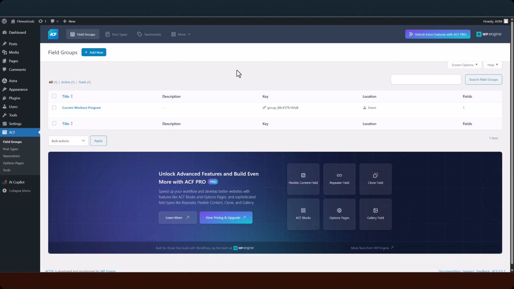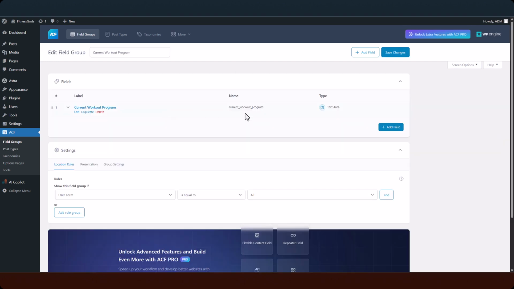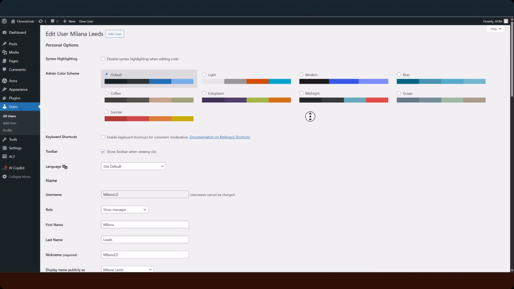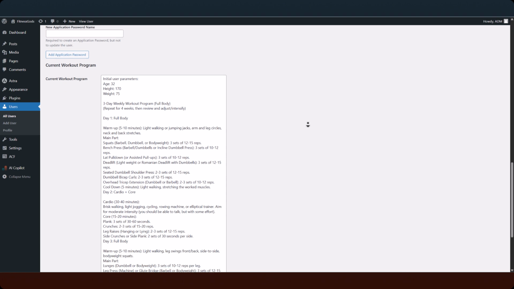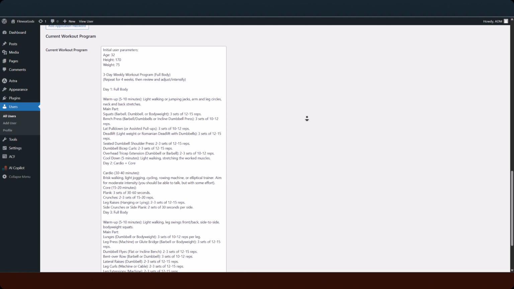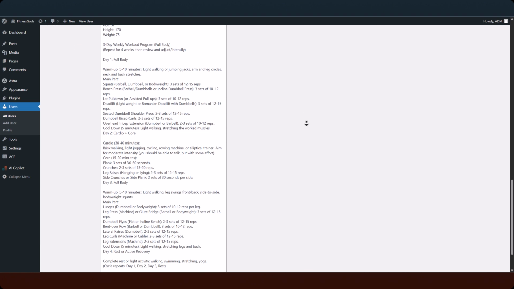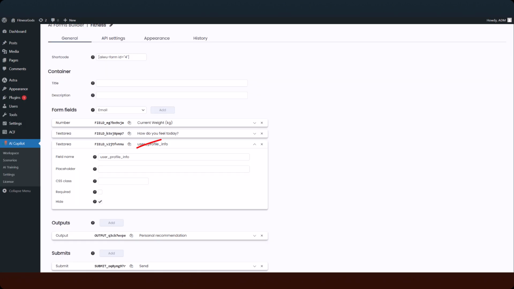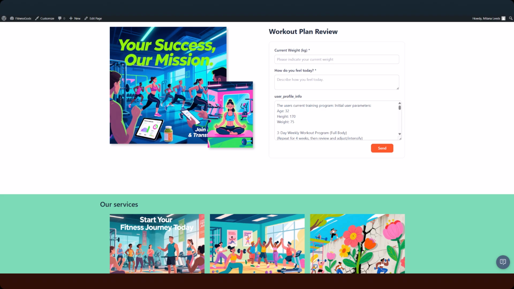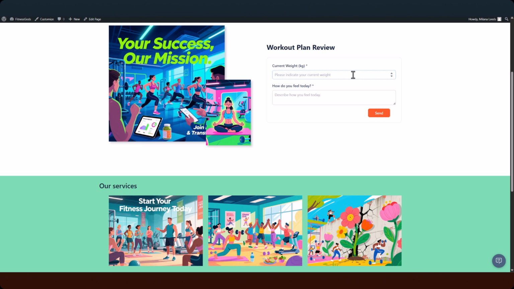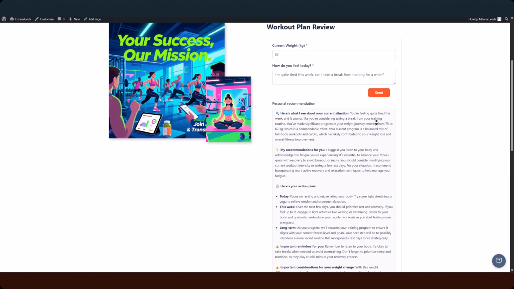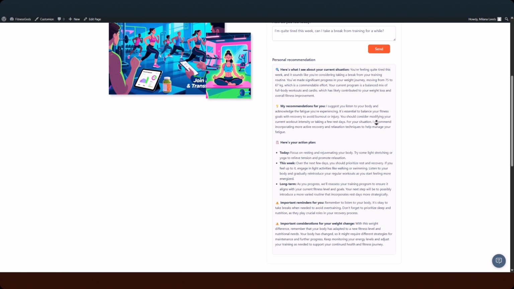We'll continue using the fitness club example. Recall that with the first script, we inject the client's information, such as their current workout program, starting weight, and goals. The script pulls this data from the user's ACF profile fields and automatically populates it into the last field of the form. The AI sees the full picture: who this person is, where they started, and where they are now. The form provided a recommendation. Great, but what's next? The client wants to clarify, what if I increase my cardio? Or can I swap this exercise?